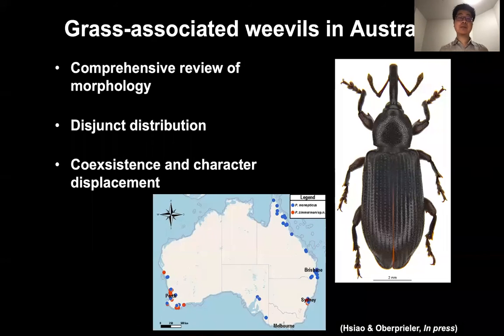In our newly accepted paper on Paratranes associated with grass trees, we also did a comprehensive taxonomic review, and we found 2 distinct species in this genus. Both species show distinct distributions in Eastern Australia and Western Australia.